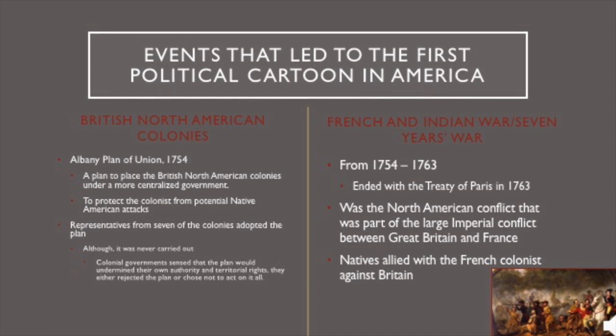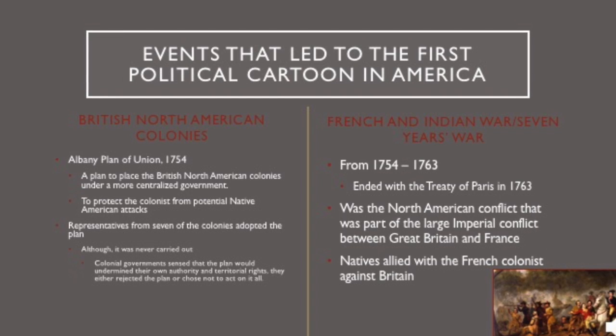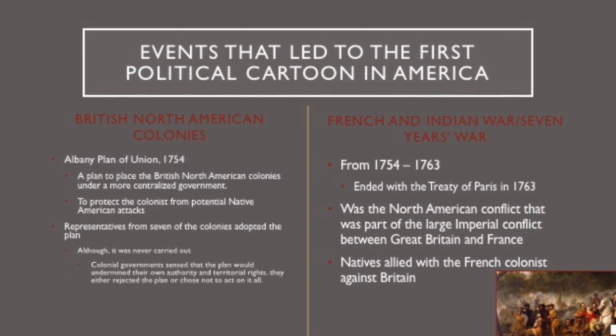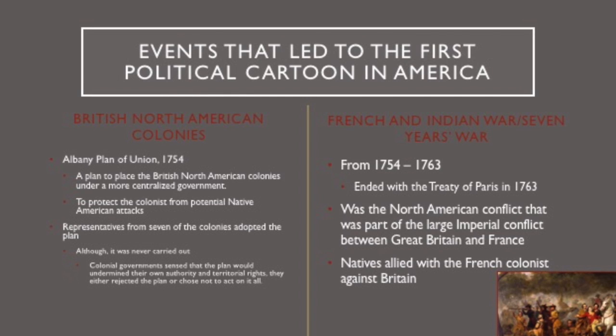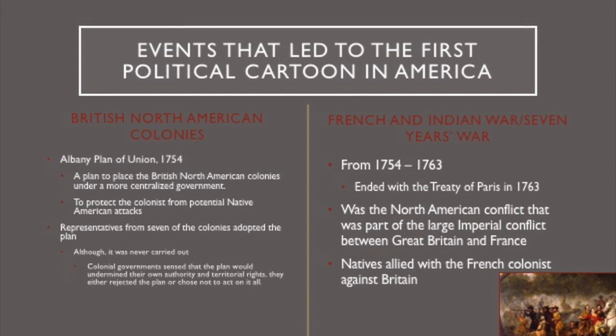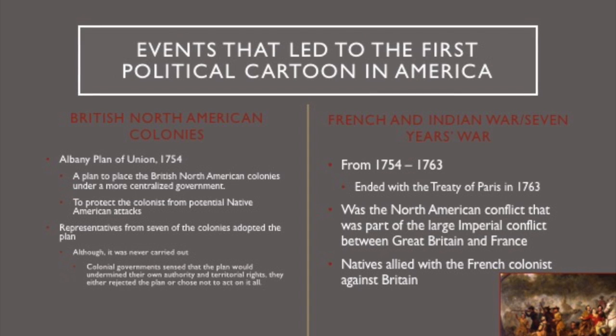The second event was the French and Indian War, also known as the 7 Years' War. The war began in 1754 and ended in 1763 with the Treaty of Paris. This war was a North American conflict that was part of the larger imperial war between Great Britain and France. During this war, the natives allied with the French colonists against the British.